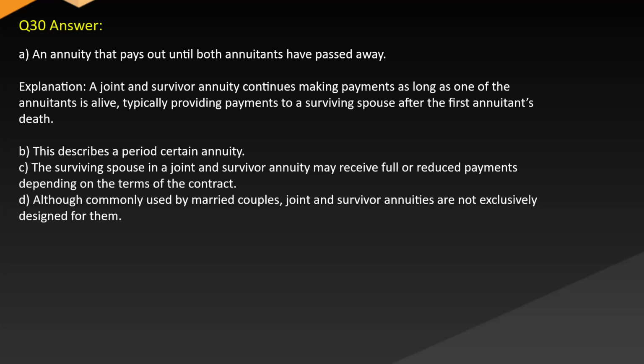And so, A. An annuity that pays out until both annuitants have passed away. Explanation: a joint and survivor annuity continues making payments as long as one of the annuitants is alive, typically providing payments to a surviving spouse after the first annuitant's death. B. This describes a period-certain annuity. C. The surviving spouse in a joint and survivor annuity may receive full or reduced payments depending on the terms of the contract. D. Although commonly used by married couples, joint and survivor annuities are not exclusively designed for them.